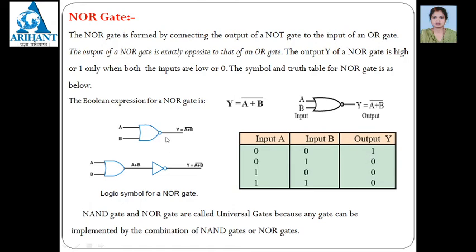Logically also you can see here, Y is equal to (A plus B) bar, which is nothing but this OR, A plus B, and the negation of that is (A plus B) bar. The Boolean expression of a NOR gate is Y equals (A plus B) bar. Now NAND and NOR gates are called universal gates because any gate can be implemented by using a combination of NAND gates or NOR gates.